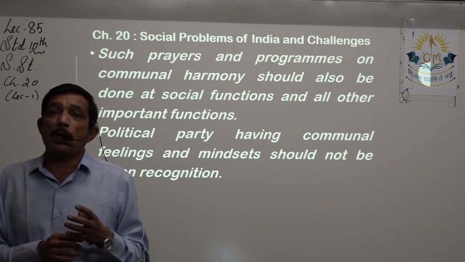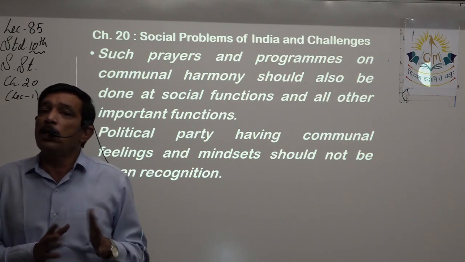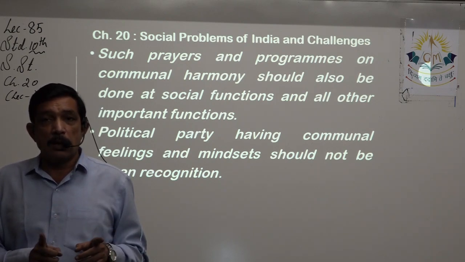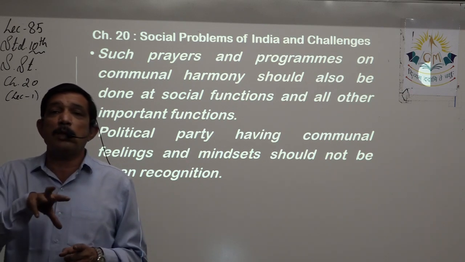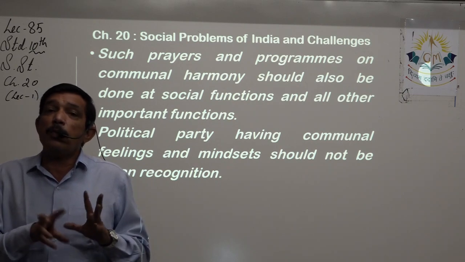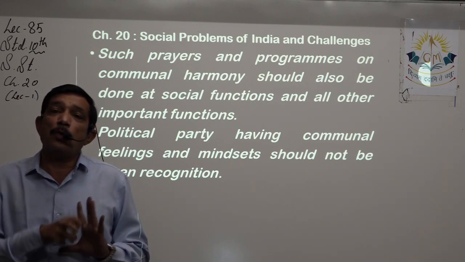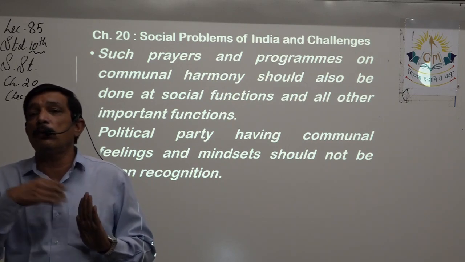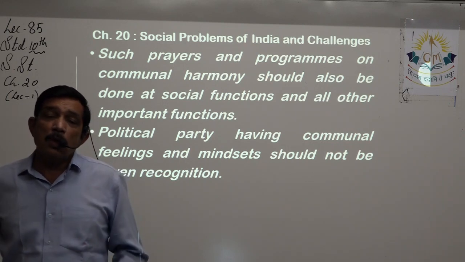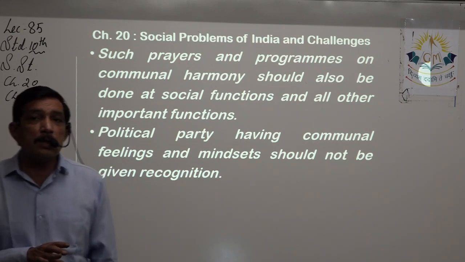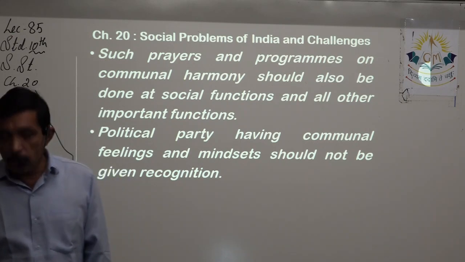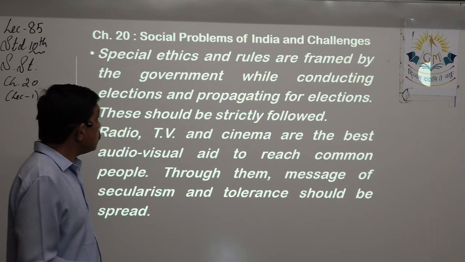Such political parties having communal feelings should not be recognized. If they target a particular religion or people of that religion and try to get the votes, then they are discriminating against others, right? So in that way, political parties having strong communal feelings should not be recognized.